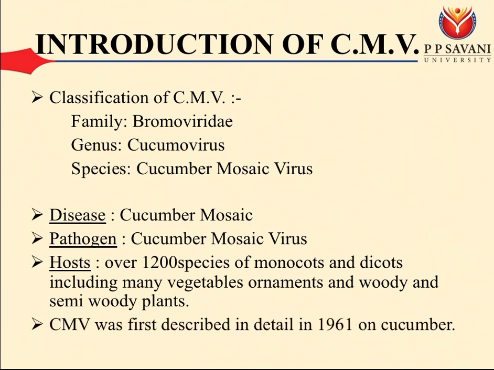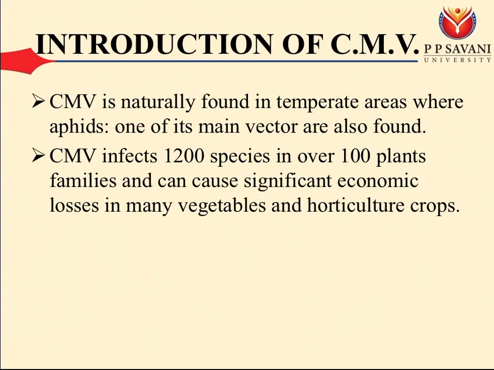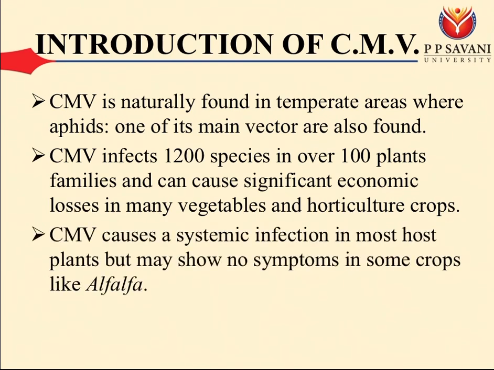CMV was first described in detail in 1961 on cucumber. CMV is naturally found in temperate areas where aphids are present, one of its main vectors. CMV infects 1,200 species in over 100 plant families, and can cause significant economic losses in many vegetable and horticultural crops. CMV causes a systemic infection in most host plants but may show no symptoms in some crops like alfalfa.